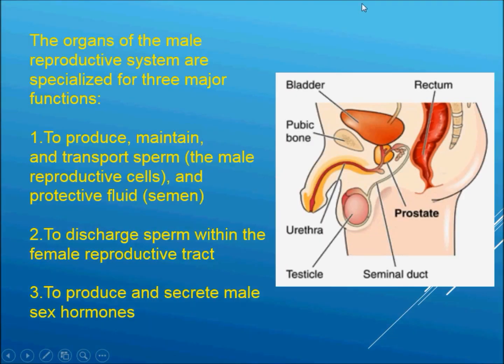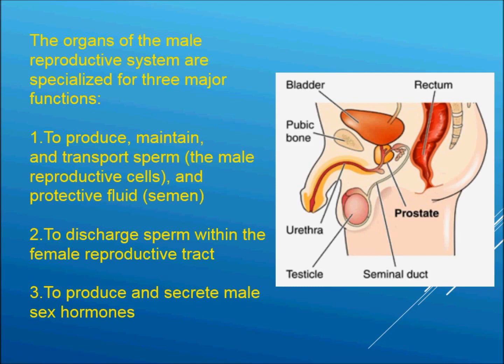Now we'll be focusing mainly on the male reproductive system, that is testis. The organs of the male reproductive system are specialized for three major functions. First, to produce, maintain and transport sperm.